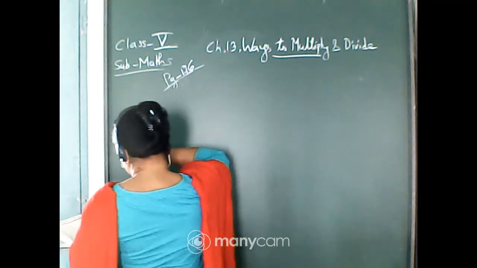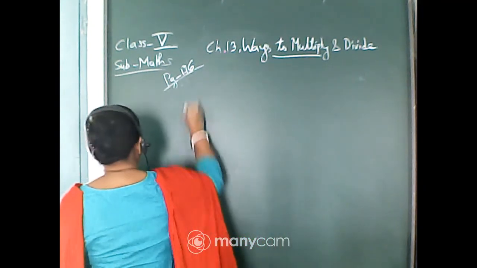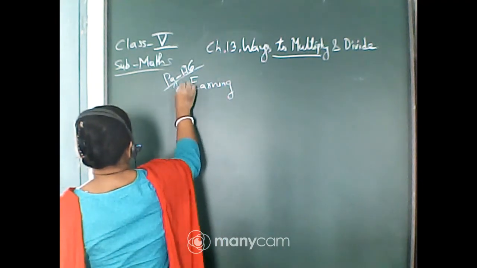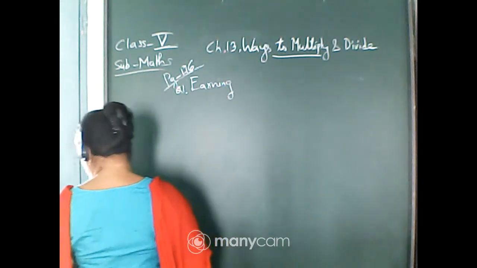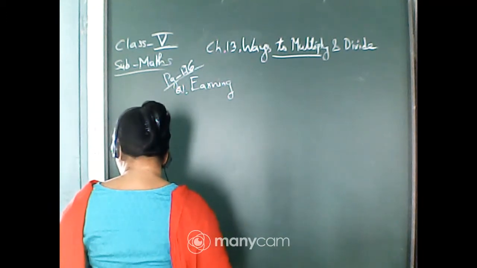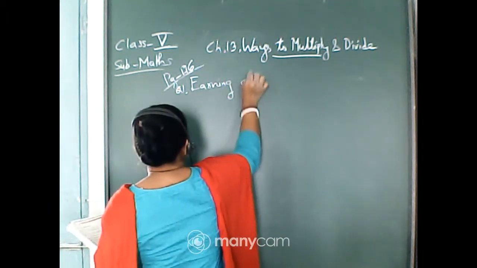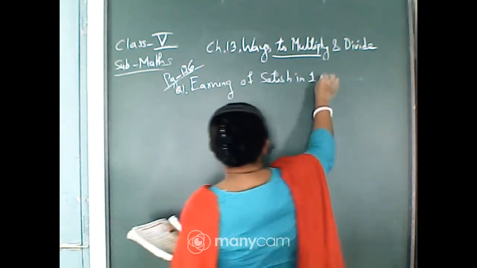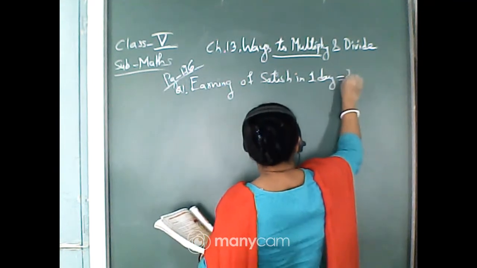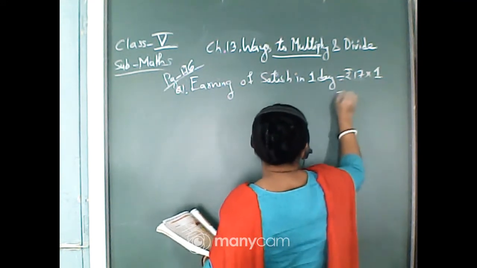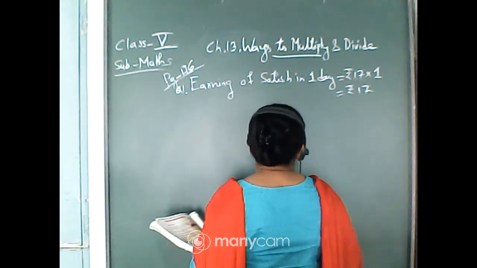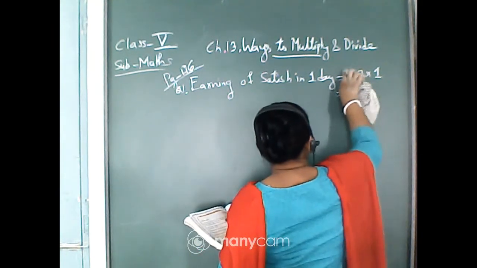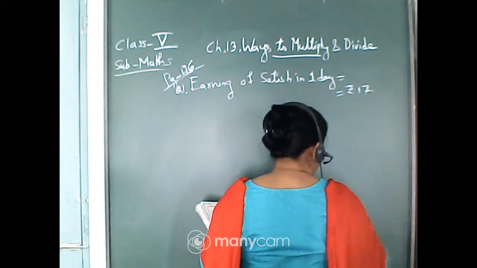Okay, so earning of Satish in 1 day is equal to rupees 17 into 1.